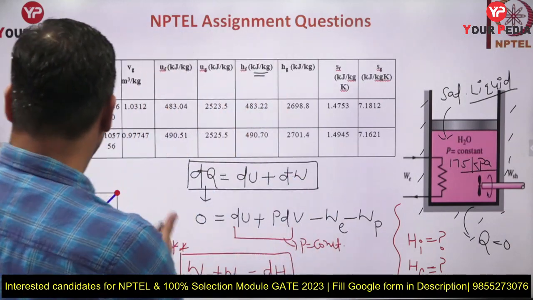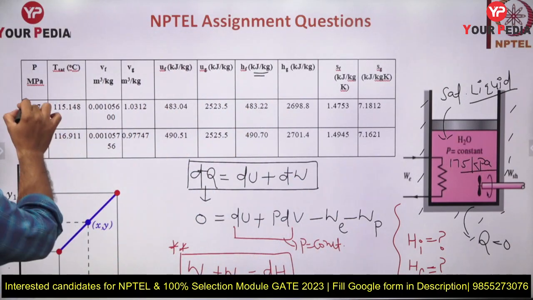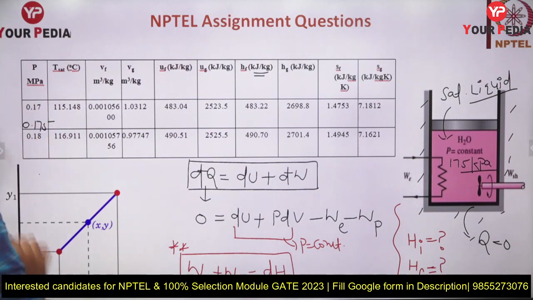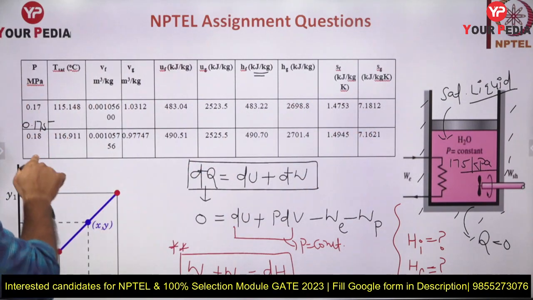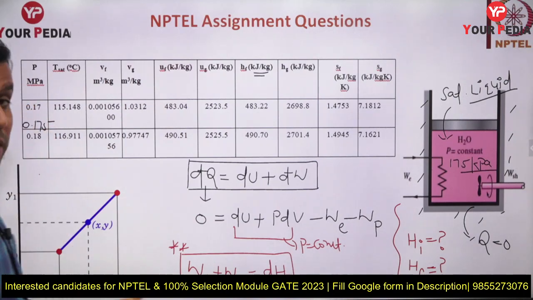Okay, so I'm going to tell you some basics about linear interpolation also, but here that is not required actually. Why? Because 175 is exactly the mid of the two. I have given you the properties at 0.17 and 0.18, means I provided all the properties at 170 kilopascal and 180 kilopascal.